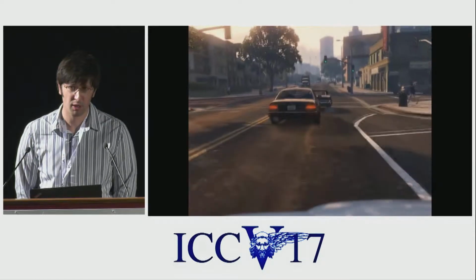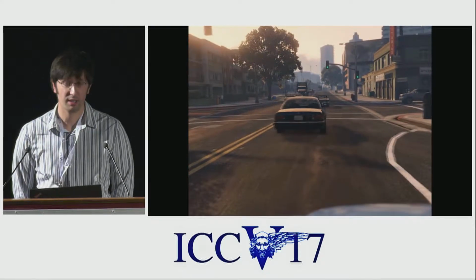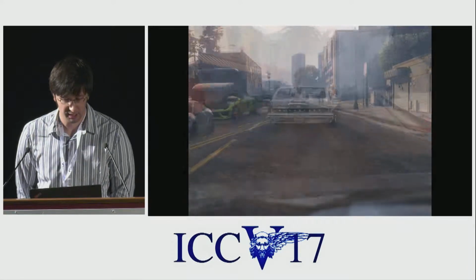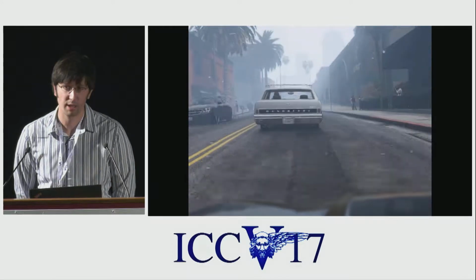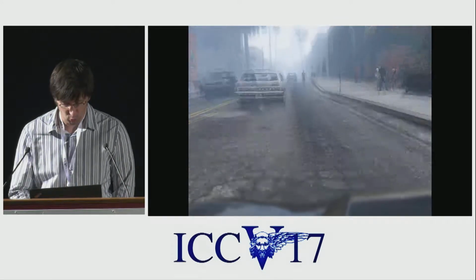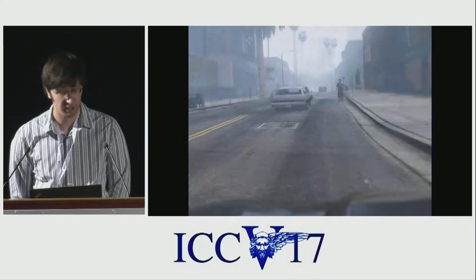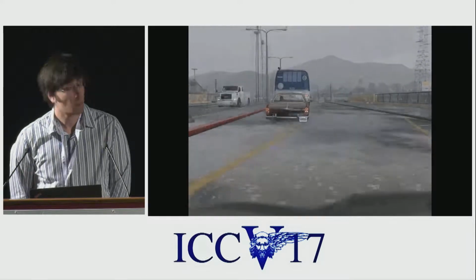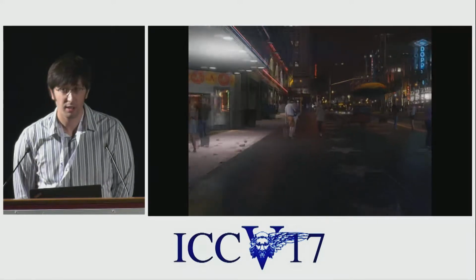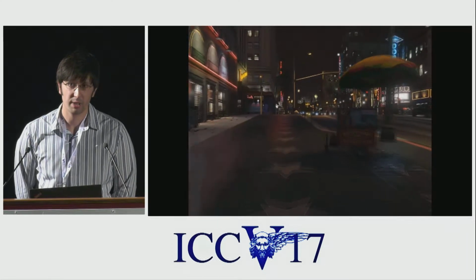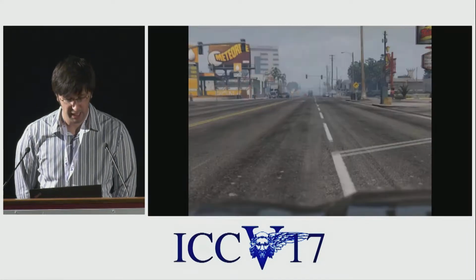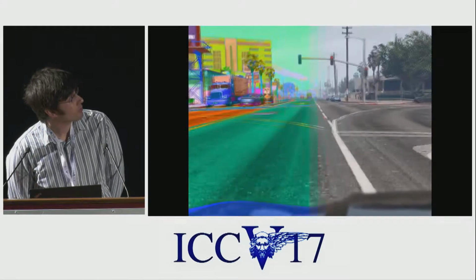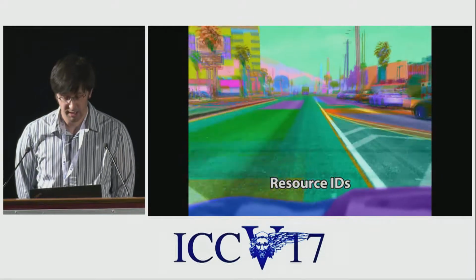To create the benchmark, we developed a new approach to collecting ground truth data from virtual simulations without explicit access to the source code or 3D content of the simulation. And here is how it works. While running the simulation, as you see here, we augment shader binaries with additional input, output, and instructions to render out resource IDs and other rendering metadata.